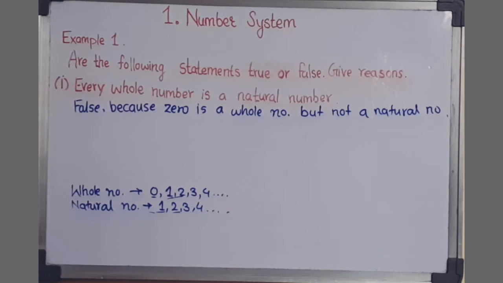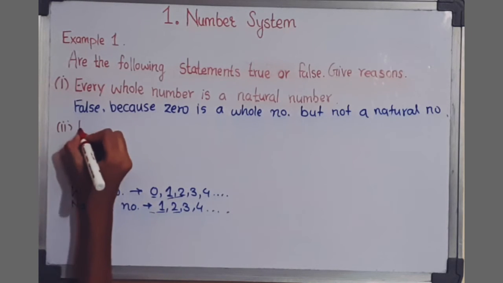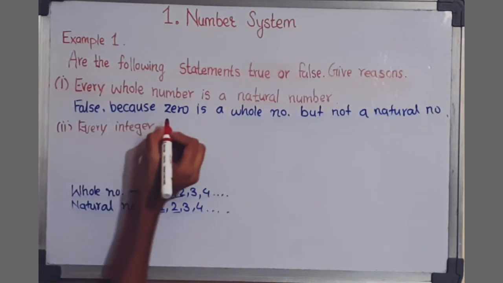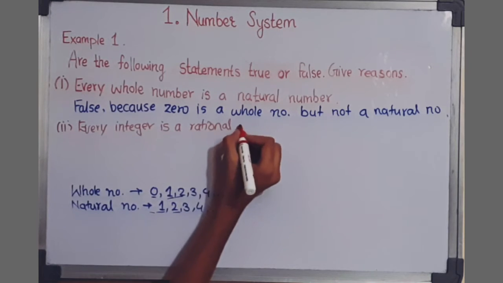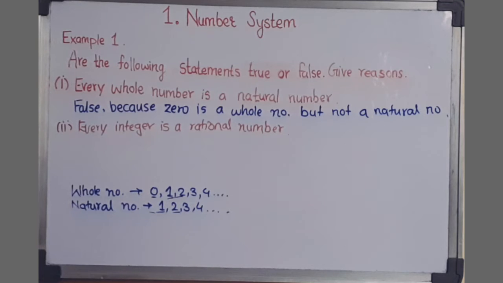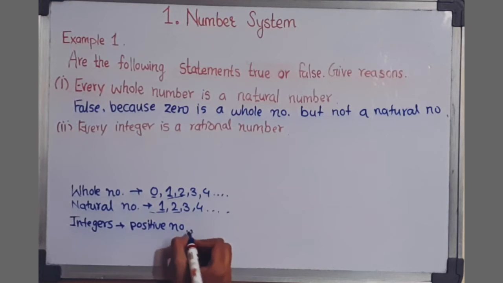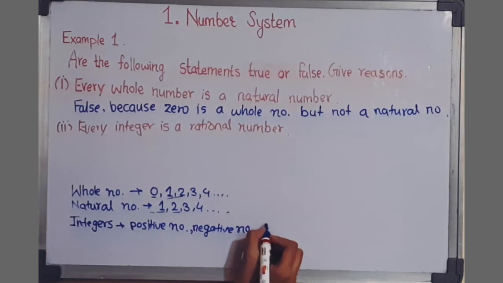Now let's see the next one. The next one is: every integer is a rational number. So what are integers? Integers are the positive numbers, negative numbers, plus 0.